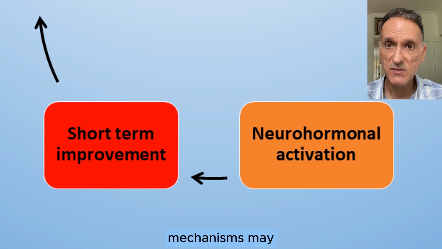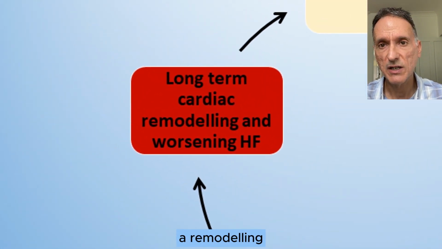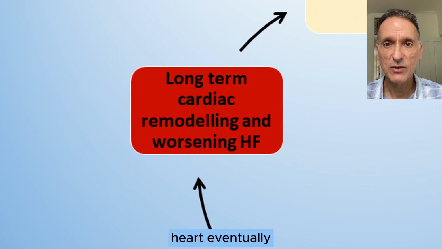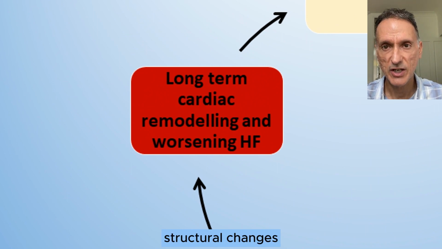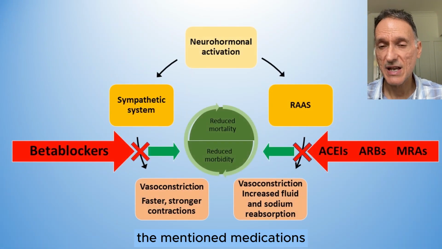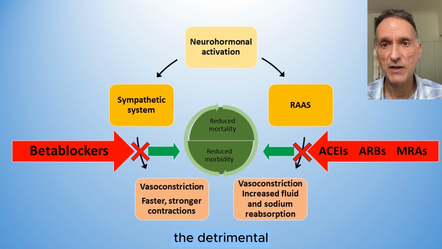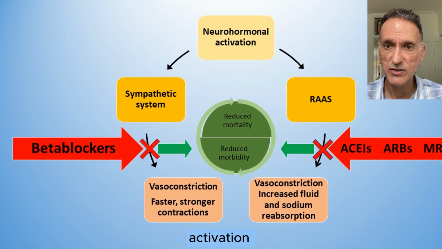Although these mechanisms may initially improve tissue perfusion, they also have a remodeling effect on the heart, eventually inducing harmful structural changes which exacerbate heart failure over time. The mentioned medications act through different pathways to reduce the heart's workload, enhance cardiac output, and counteract the detrimental effects of the neurohormonal activation.